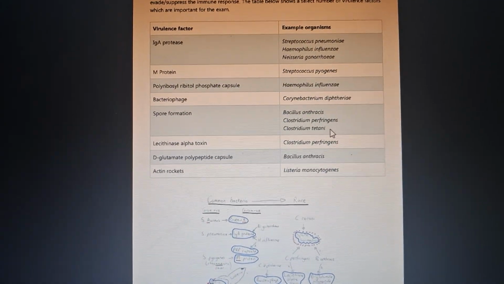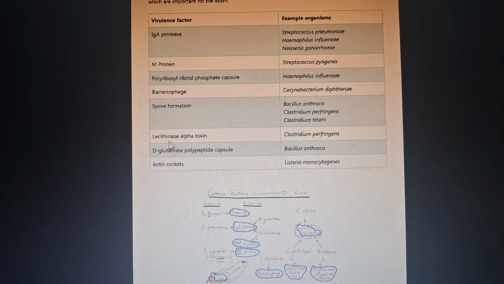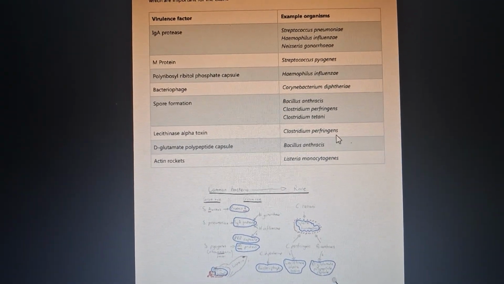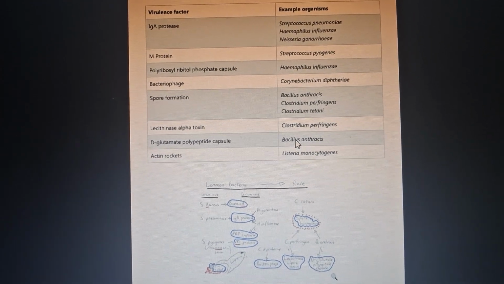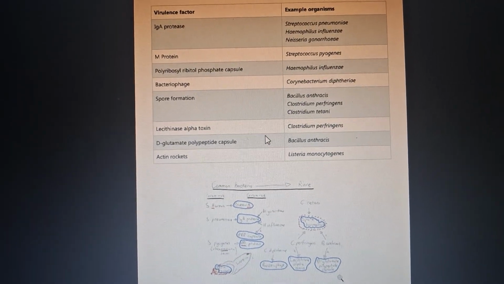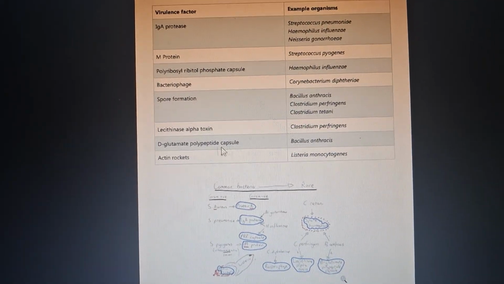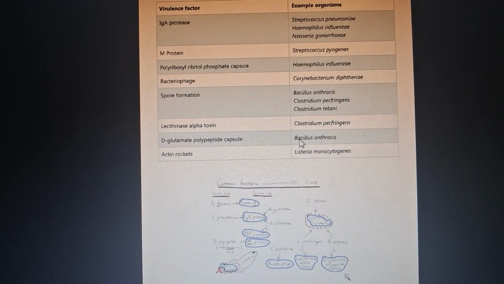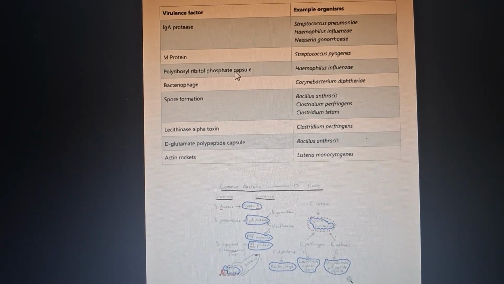Spore formation. BCC, Bacillus anthracis, Clostridium perfringens, Clostridium tetani. Lecithinase alpha toxin. Okay. Clostridium perfringens. And D-glutamate polypeptide capsule. Remember, keep it as when it's a capsule. Okay. So keep in your mind the CAB, CAB or CAP. Okay, so when you remember C for capsule, A for anthracis, and B for bacillus, CAB. Remember there is another capsule which is known as PRP capsule, polyribosyl phosphate capsule.